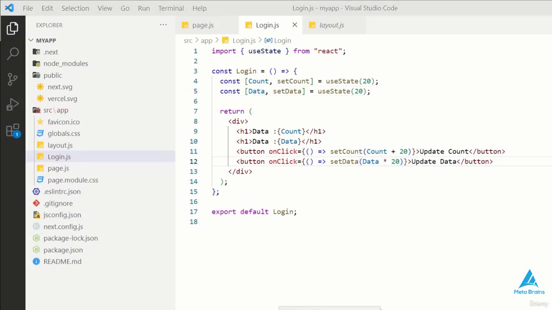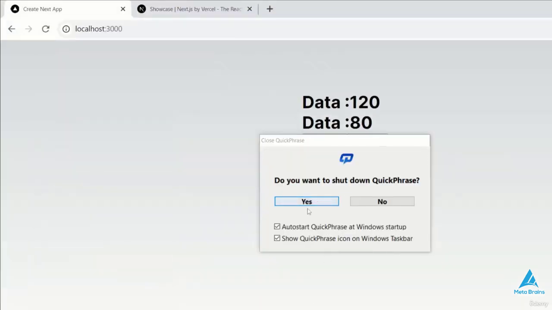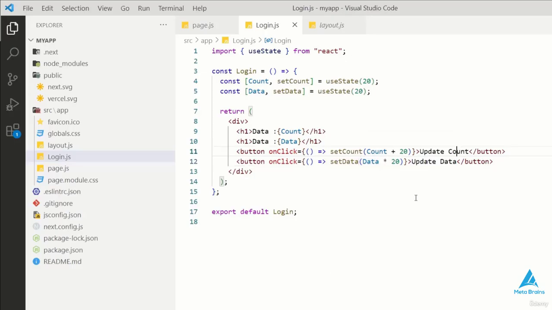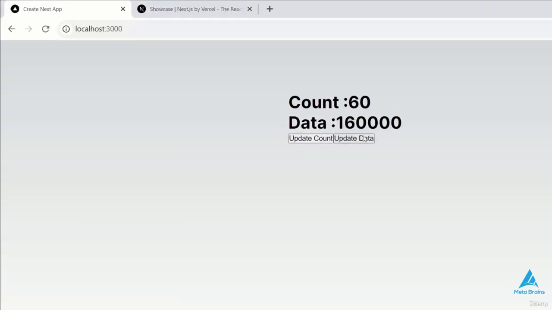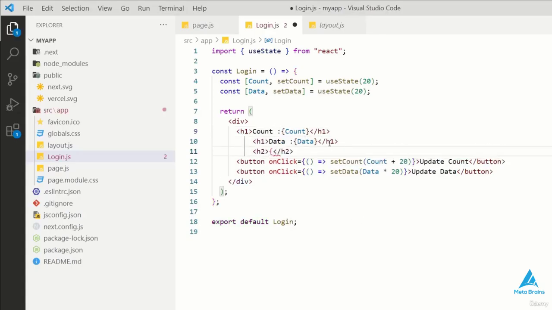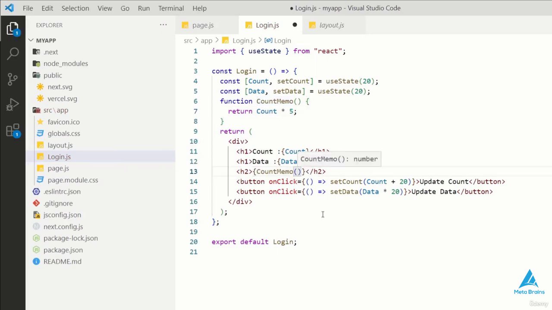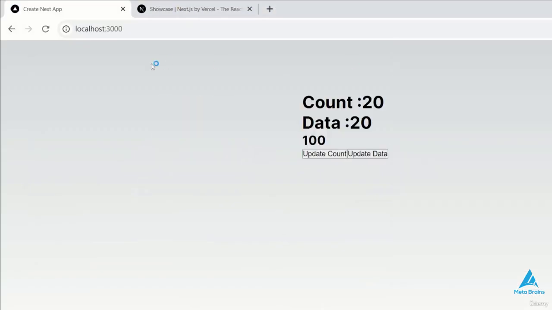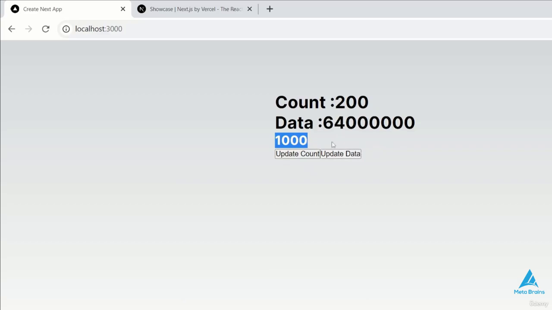So we are updating the data again and again using the useState hook. Now let's see what we can use in this case. So we'll use the useMemo hook to optimize it. First of all, I'll create a function and call it through the count map. The error is coming back because I didn't call the function properly. To fix it, I'll return the count multiplied by 5 from the function. I'll save the function in the call box and close it. When I click on the function, my data is getting updated. But when I update the function, the data is not getting updated.